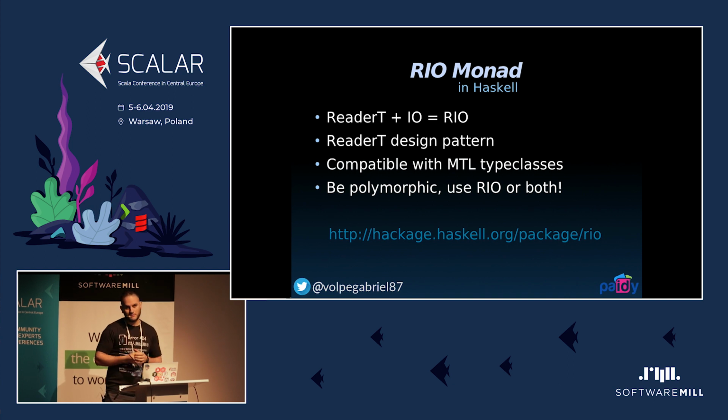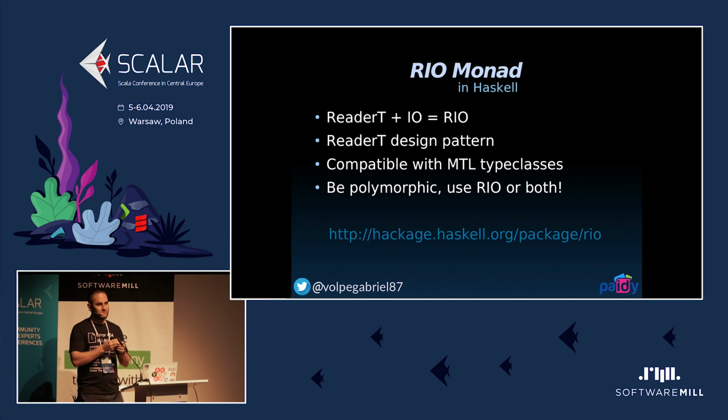What does that mean? It means that we can write 100% polymorphic code. And at the end of the world, we can materialize our program using Rio, which is this newtype. Or you can do a combination of both, which is exactly what we do. We write some polymorphic code in very specific areas where we care about parametric reasoning and being polymorphic. And in the rest of the program, we just use Rio directly.